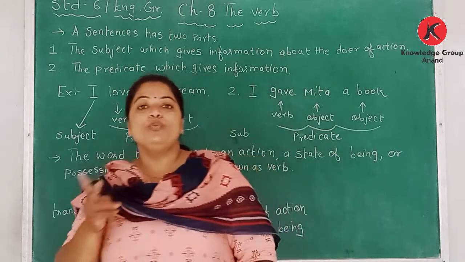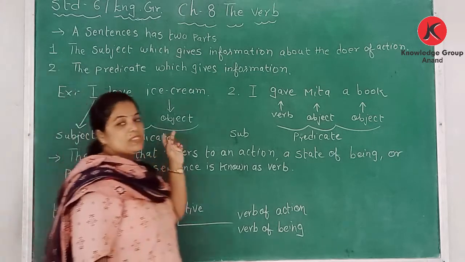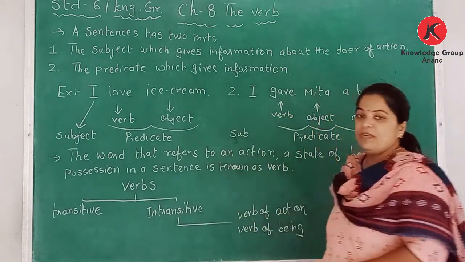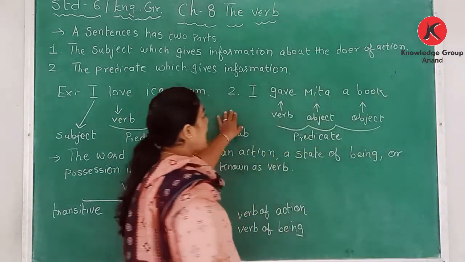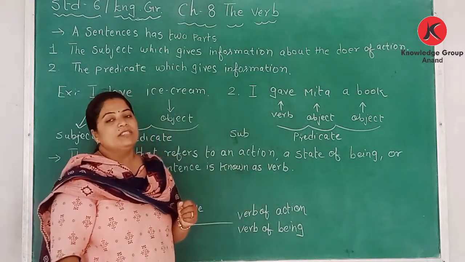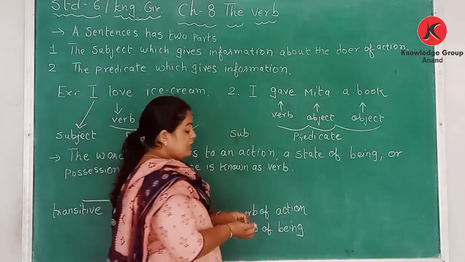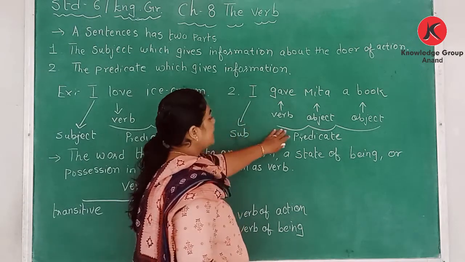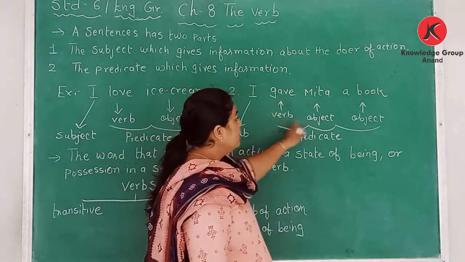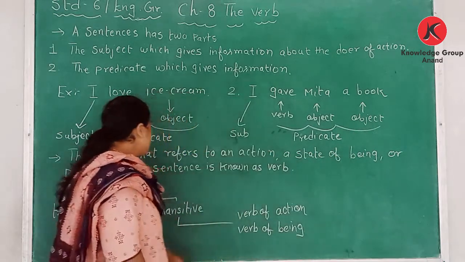Again, a sentence can also be seen as three parts: subject plus verb plus object. The first sentence we went through. The second sentence is, I gave Meeta a book. Here there are two objects in the sentence. I is the subject and the rest of the sentence is the predicate. Meeta is an object, and a book is also an object.